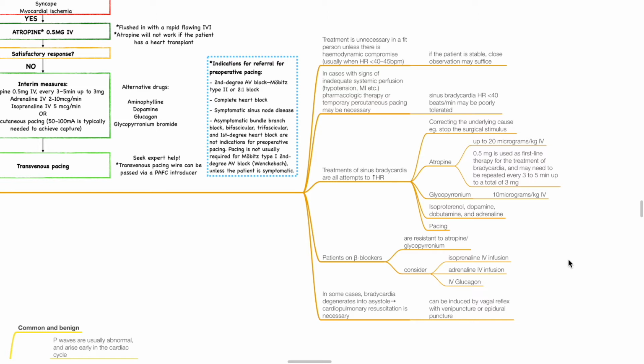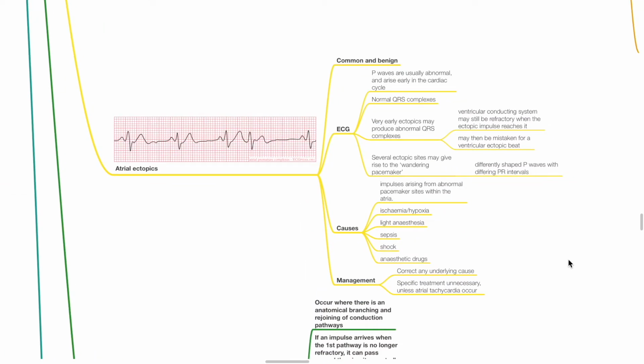This can be induced by vagal reflexes. Atrial ectopics are common and benign. ECG usually shows abnormal P waves and arises early in the cardiac cycle. Normal QRS complexes. Very early ectopics may produce abnormal QRS complexes. The ventricular conducting system may still be refractory when the ectopic impulse reaches it. This may be mistaken for a ventricular ectopic beat.